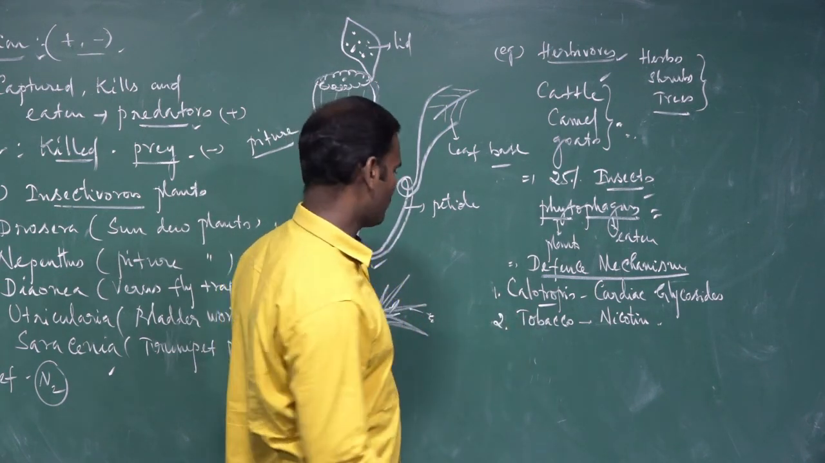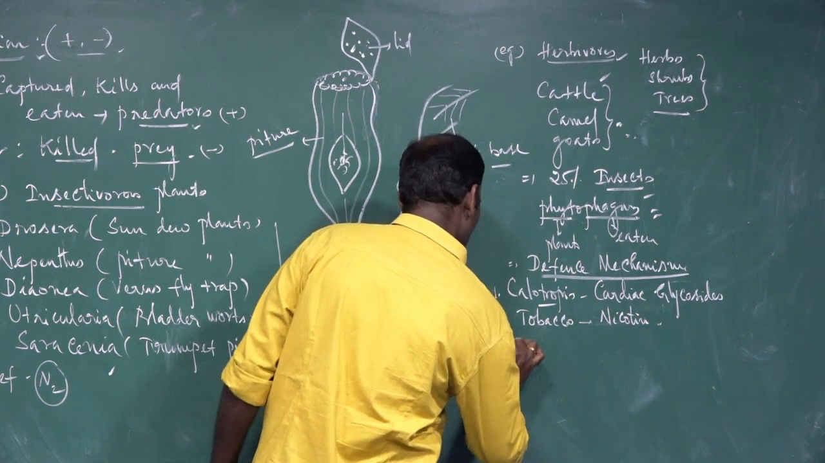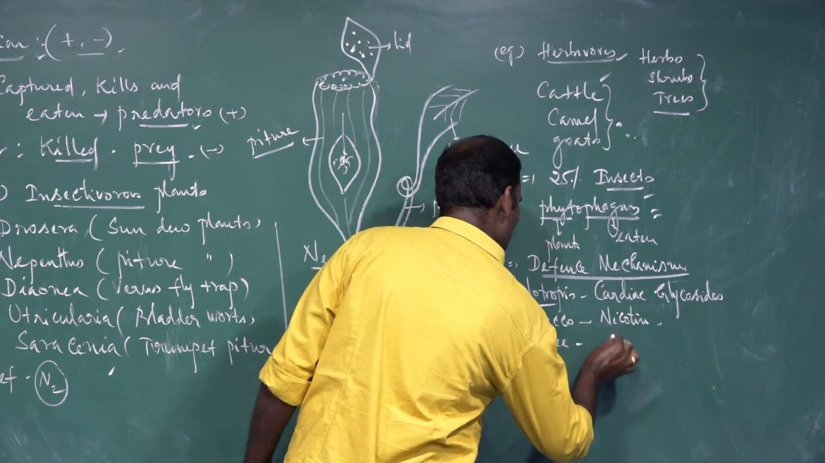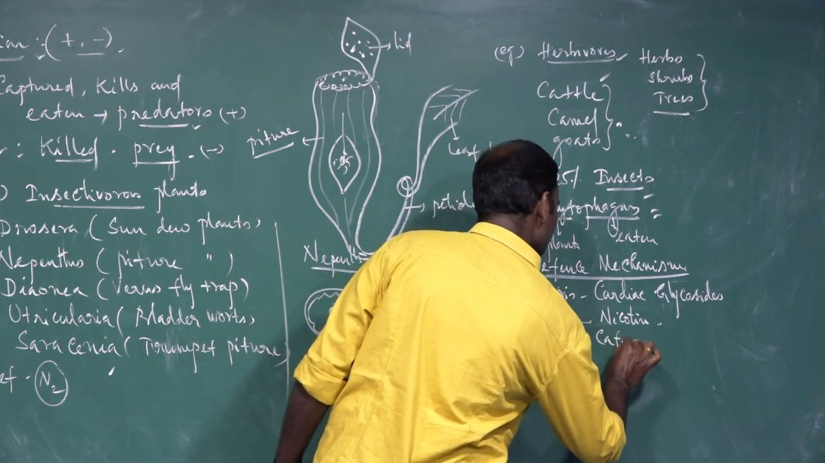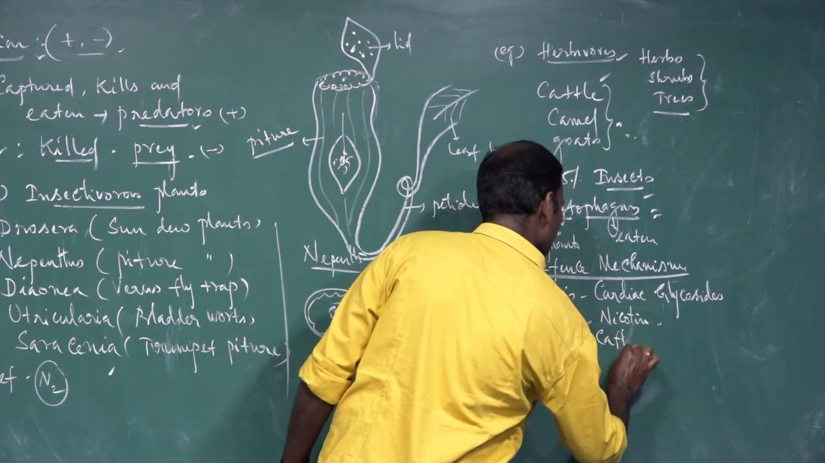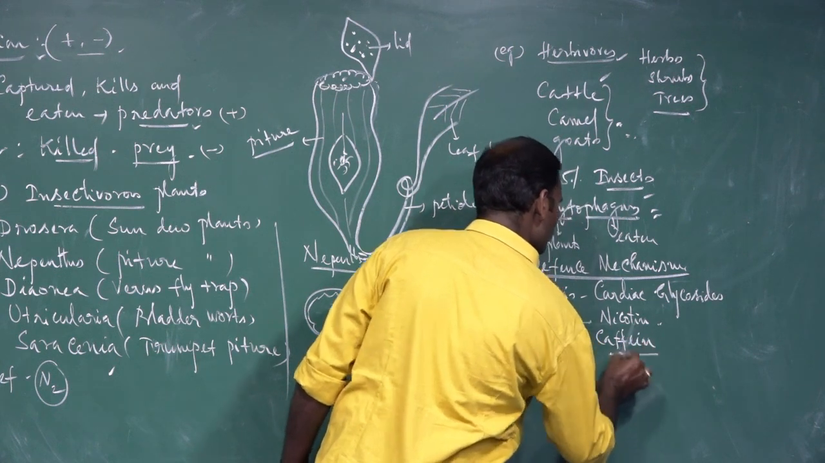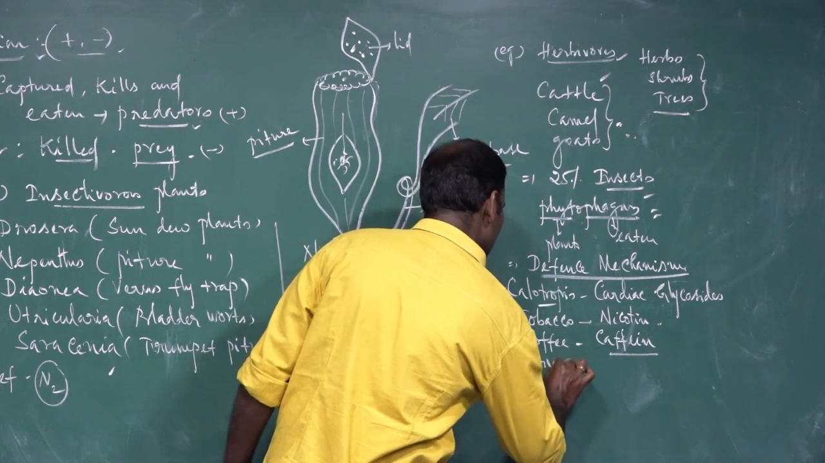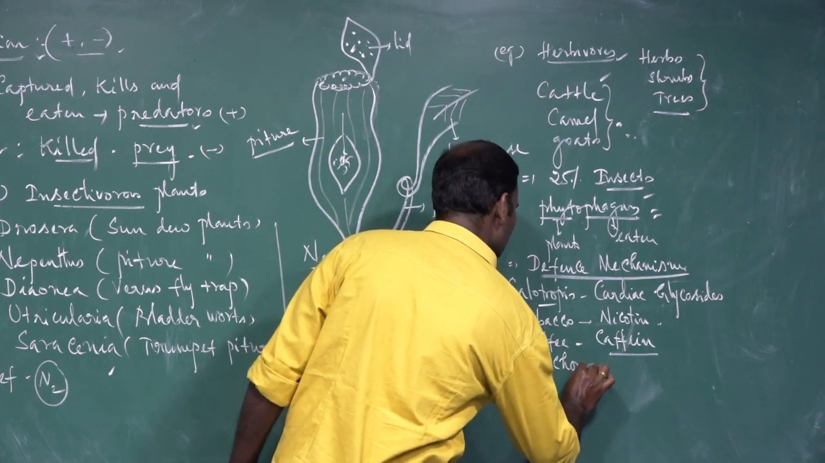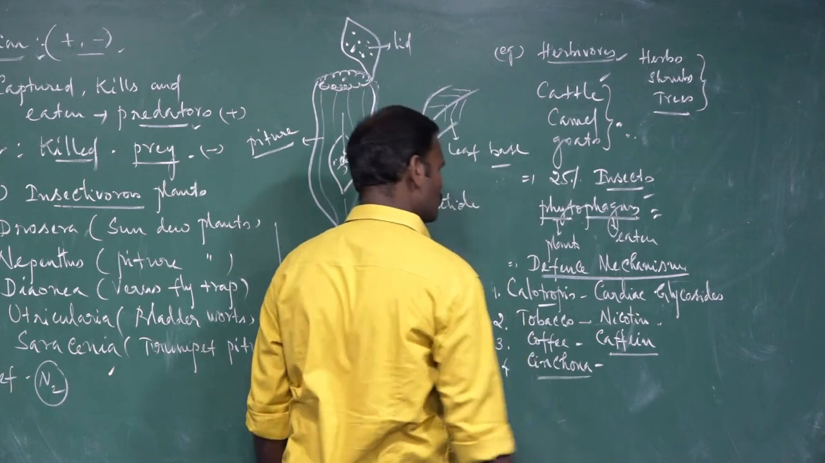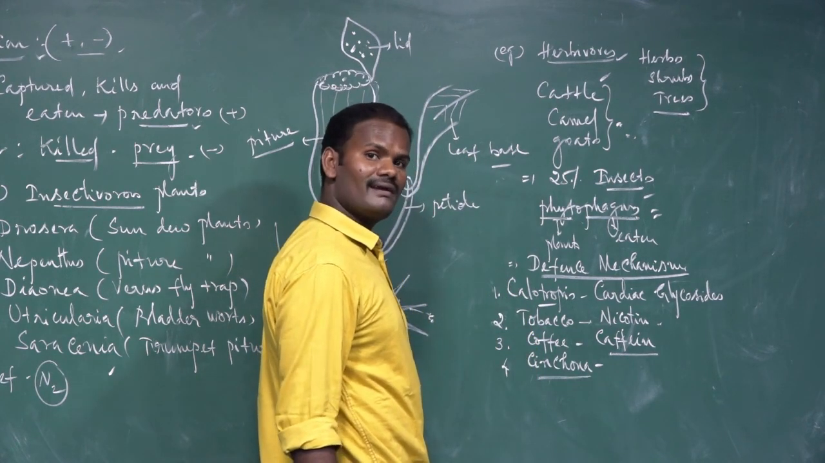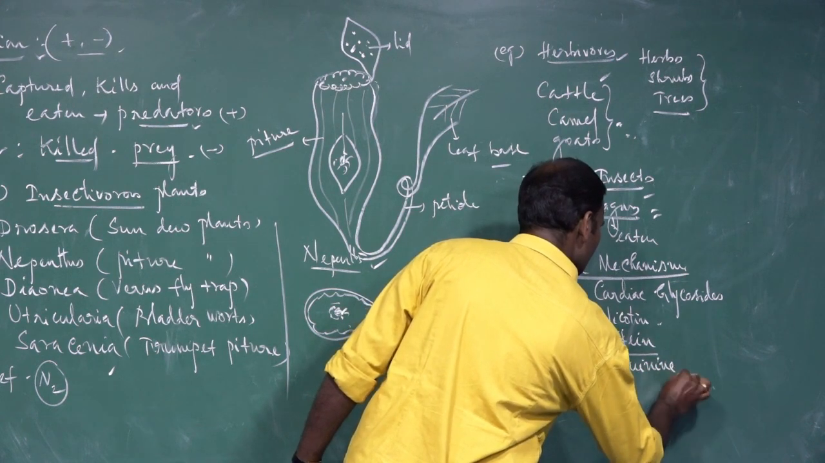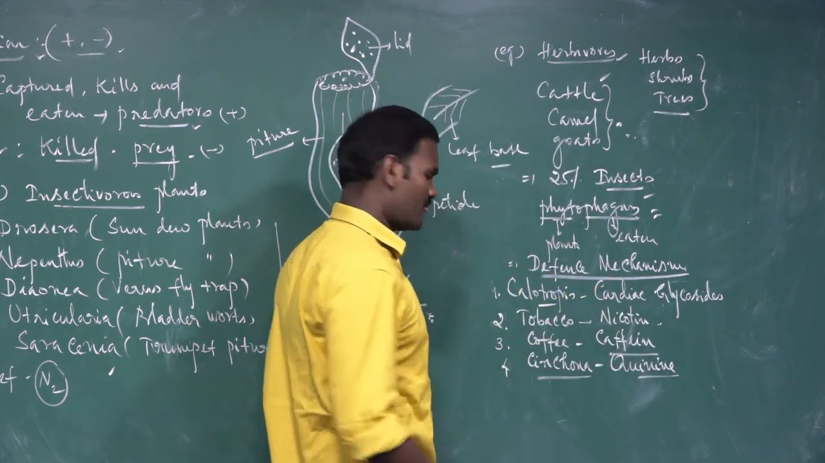They simply escape. Then the third one is the coffee plant. The coffee plant produces caffeine. Then the cinchona plant. Cinchona is a plant that produces an anti-malarial drug called quinine. Quinine. These are the defense mechanisms.